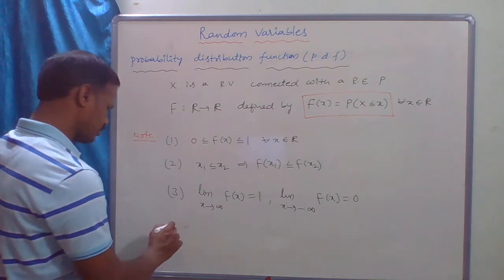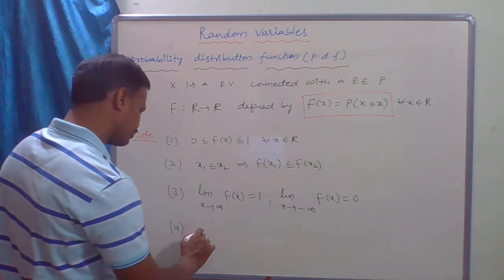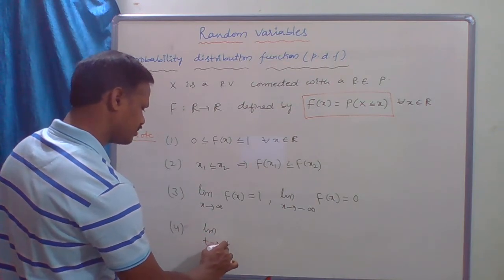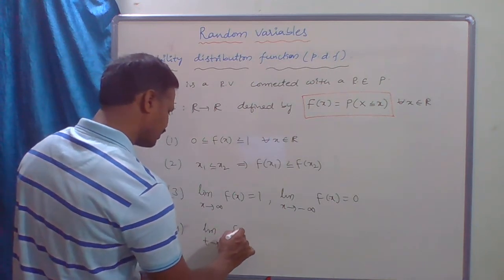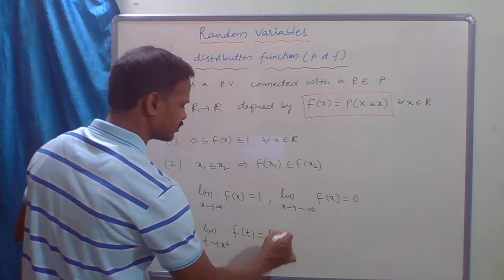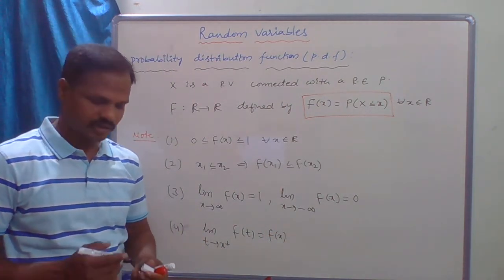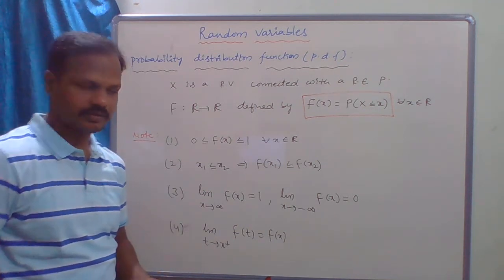And the next point: the limit as t tends to x from the right-hand side of F(t) equals F(x). So these are the properties of the probability distribution function. Okay, fine.